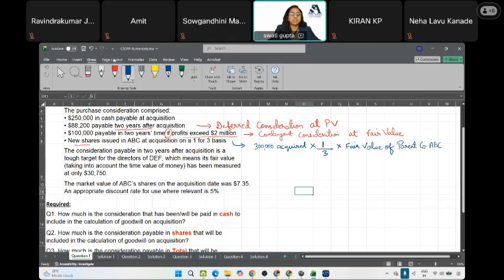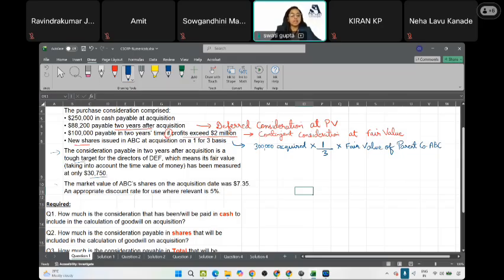So whatever fair values are given for both companies, we will take only that of ABC company. Then the consideration payable in 2 years after the acquisition is a tough target. This 2 million contingent consideration target is really tough, and thereby the fair value has been measured at 30,750.